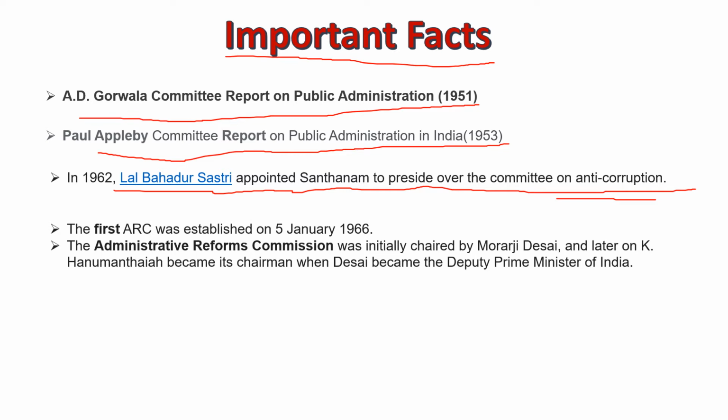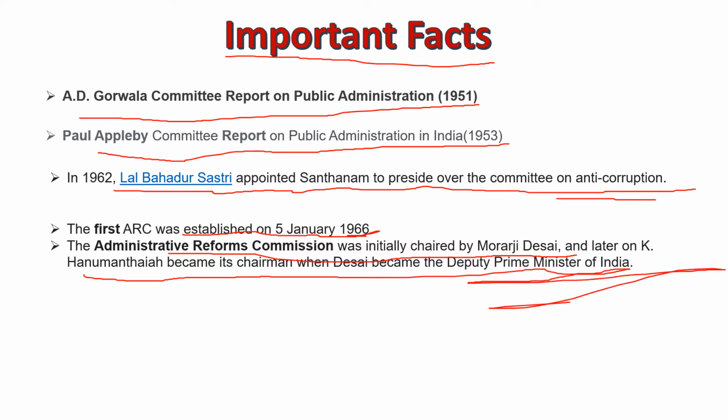The first ARC was established on 5th January 1966. The Administrative Reforms Commission was initially chaired by Morarji Desai and later on K. Hanumanthaiya became its chairman when Desai became the Deputy Prime Minister of India. This is also a very important question.